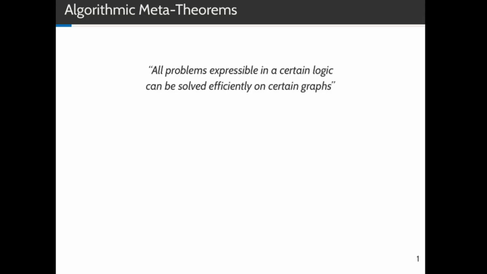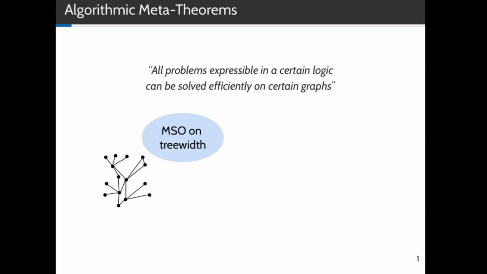Meta-theorems have two components: a logic that is used to describe a class of problems, and a graph class that describes the input. Meta-theorems then state something along the lines of: all problems expressible in a certain logic can be solved efficiently on certain graphs. Meta-theorems provide a powerful way to reason about whole families of problems at once.